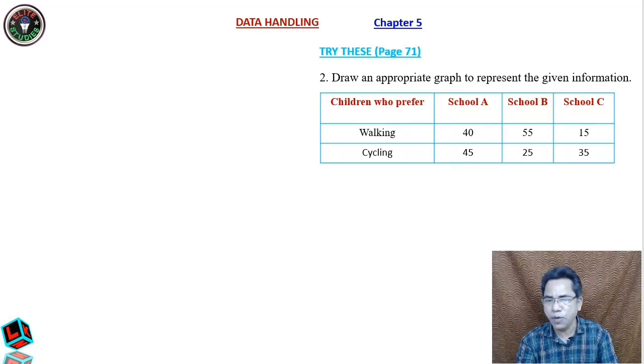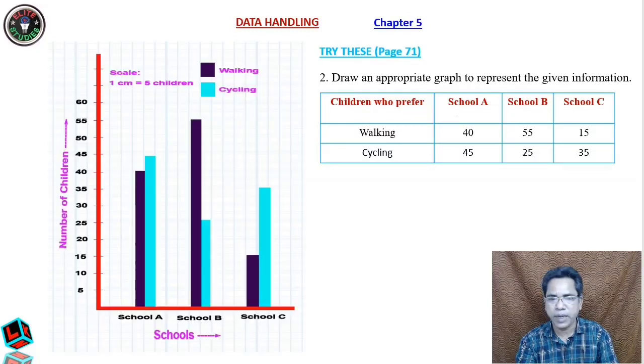So how will you show? Now see how it is shown by a double bar graph. Children who prefer, that is the number of children. These are the number of children who prefer walking in school A, shown on the vertical axis. Here you can see children who prefer walking in school A is 40, in school B is 55, in school C is 15.